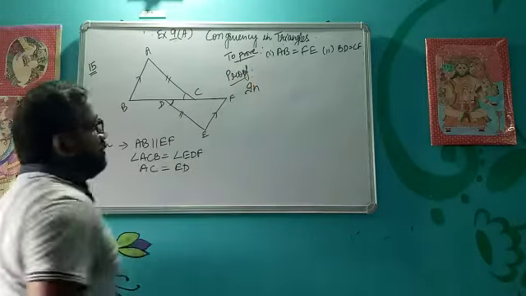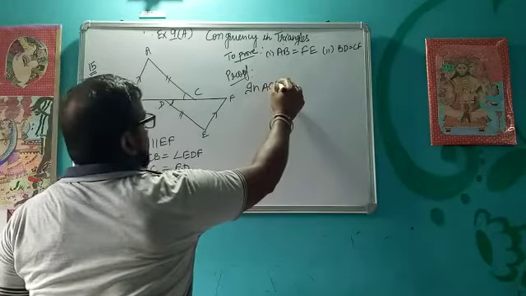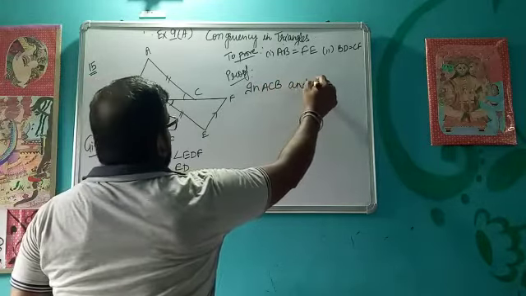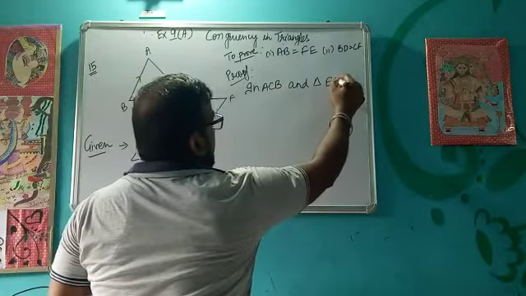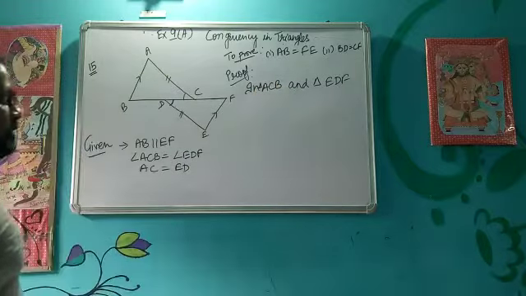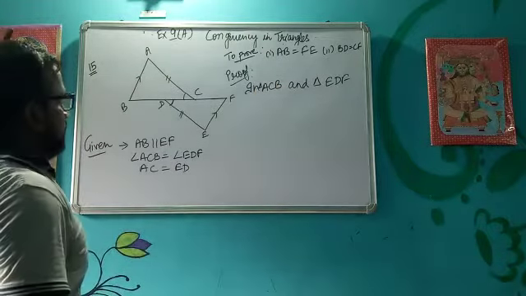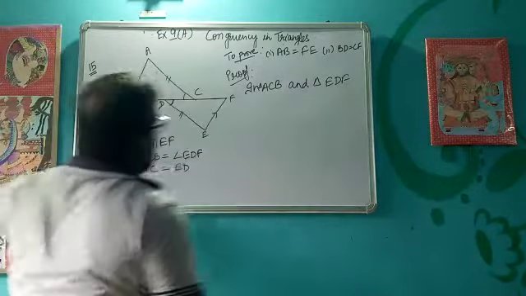Like I am taking triangle ACB and triangle EDF. Okay, so these are the two triangles that are of our concern, ACB and EDF. Now what do we know?